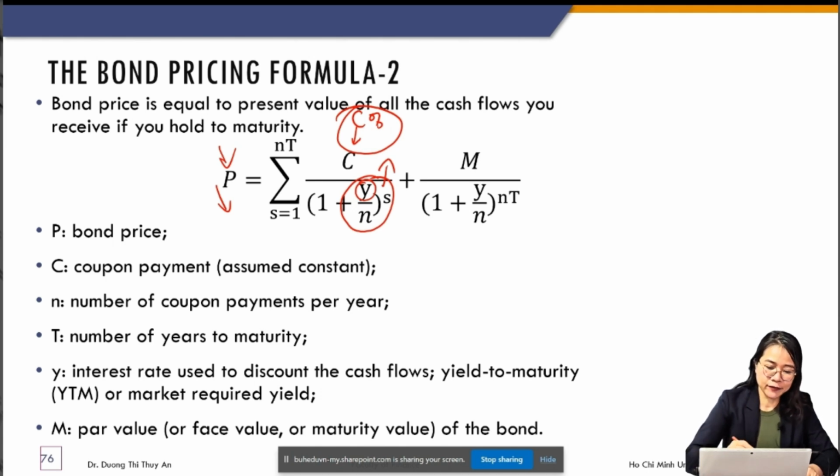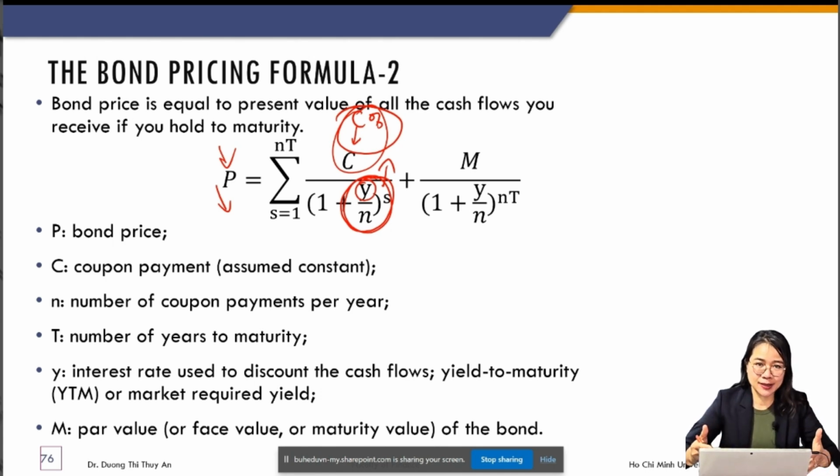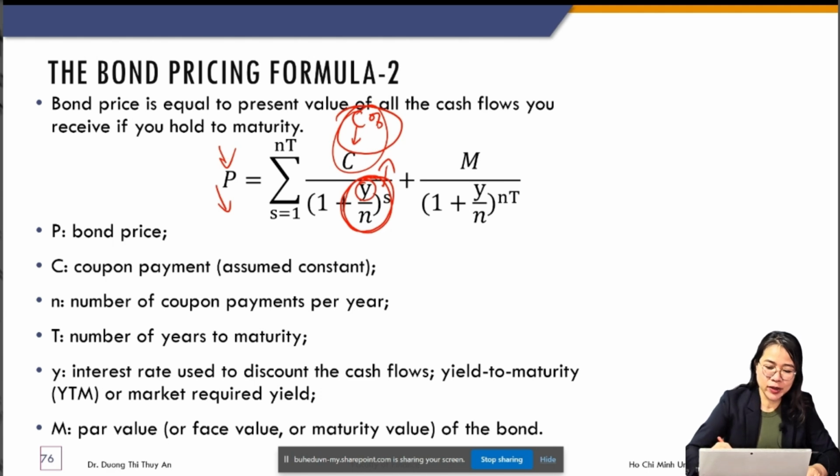So if what you earn is larger than what you discount, you get a premium, right? What you earn is larger than what you discount, then you earn a premium. So in that case, when C, I say C percentage, means coupon rate.